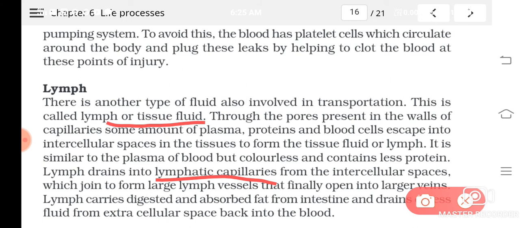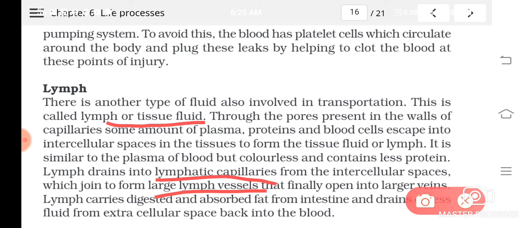This tissue fluid or lymph will re-enter into the lymphatic capillaries, and these lymphatic capillaries join to form large lymph vessels, and they finally open into larger veins. That is the lymphatic system. Lymph originates from the intercellular spaces, passes through the lymphatic capillaries and then the lymphatic vessels, and finally opens into large veins, meaning veins of the blood circulatory system. Veins and arteries we have studied.